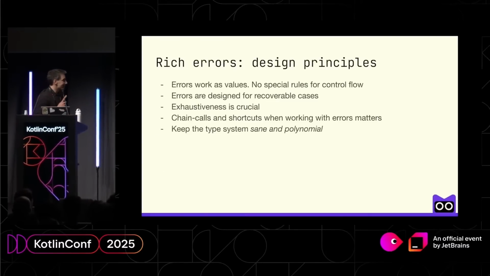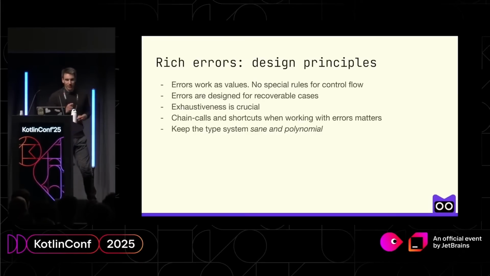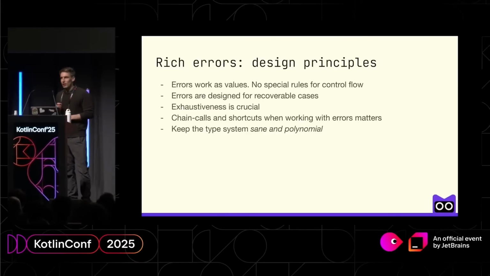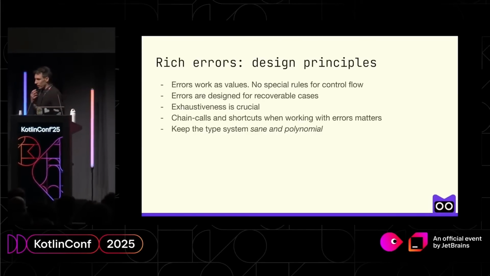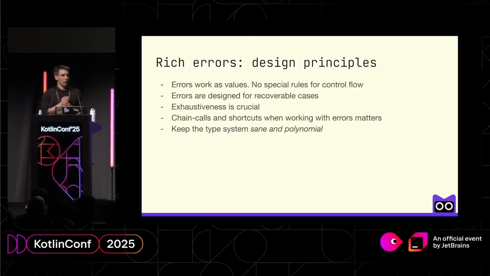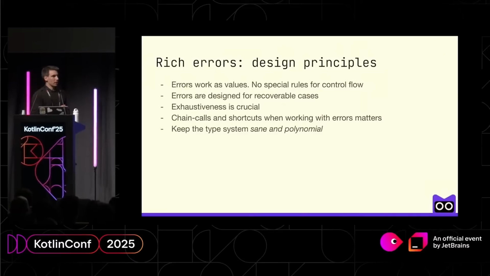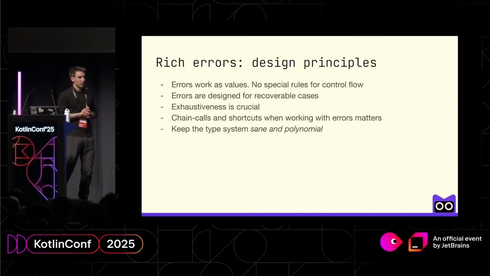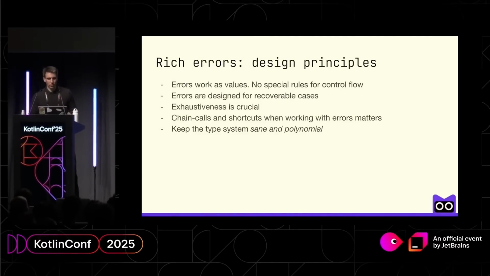And last but not least, we want to keep the type system sane and polynomial. So this feature, because again, it's not a proper union type, doesn't introduce any exponential algorithm to the compiler. So the compilation time won't take minutes at some point, as happens in other programming languages.